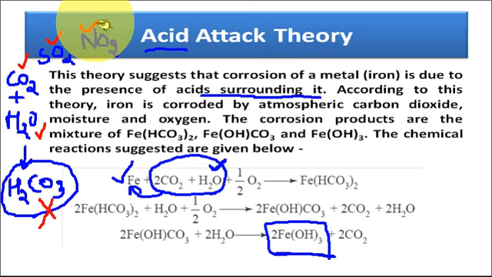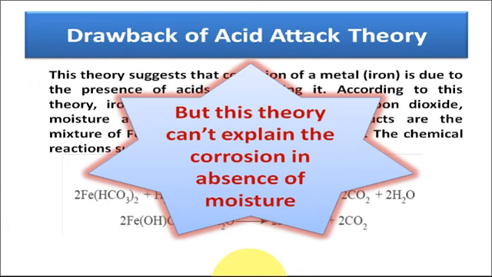So this is the very primitive theory to explain the corrosion, in which corrosion of metal takes place due to the presence of acids in its surroundings. But the main drawback of this theory is that it cannot explain the corrosion in absence of moisture. Why? Because in absence of moisture acids will not be formed, and if acids are not formed, then according to this theory corrosion would not take place. So the main drawback of this theory is that it cannot explain the corrosion where moisture is absent.